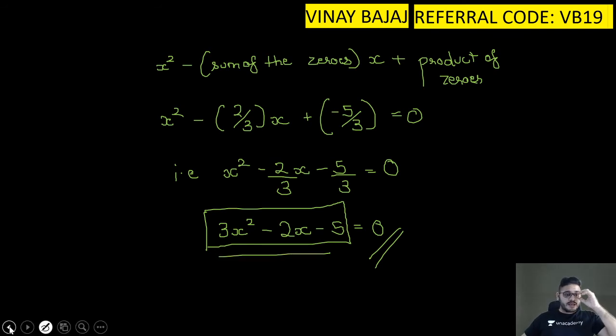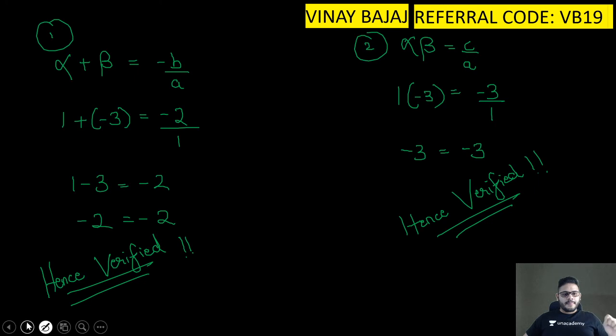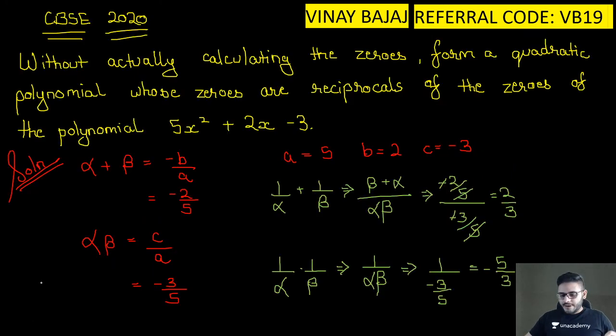Quickly browse through the sum and then we move forward. Without actually calculating the zeros, form a quadratic polynomial whose zeros are reciprocals of the zeros of the given polynomial.